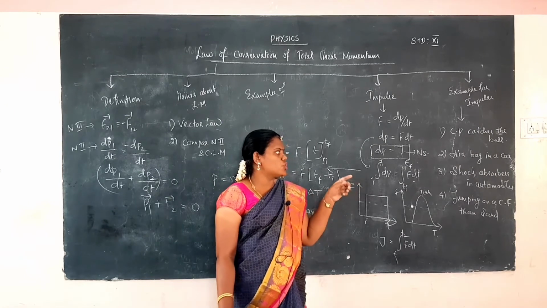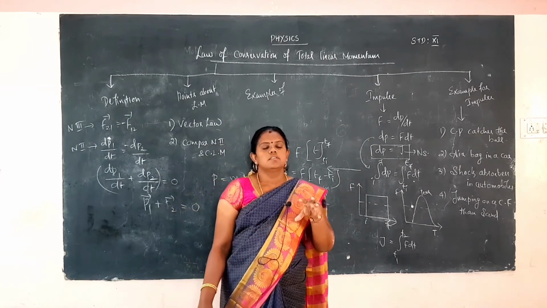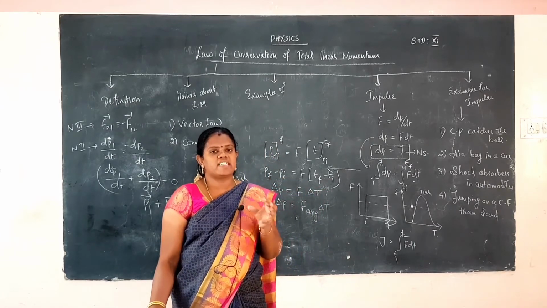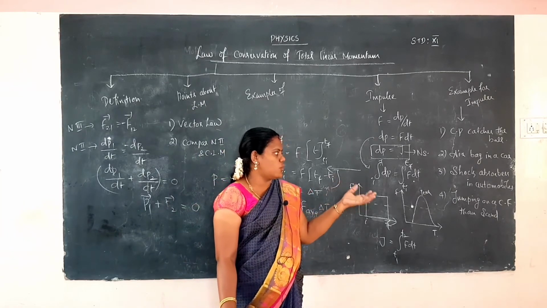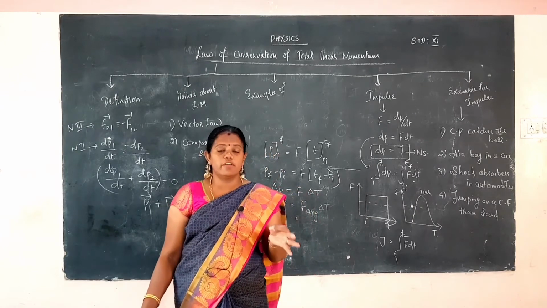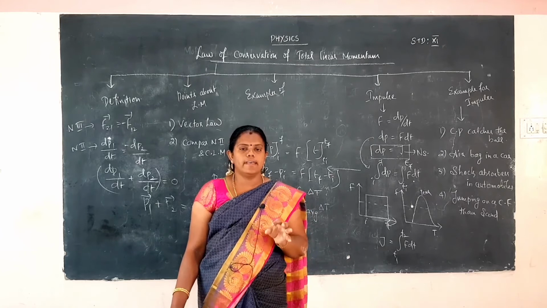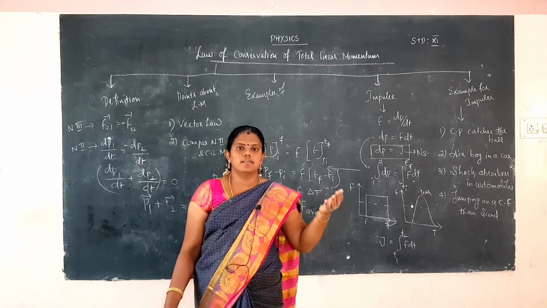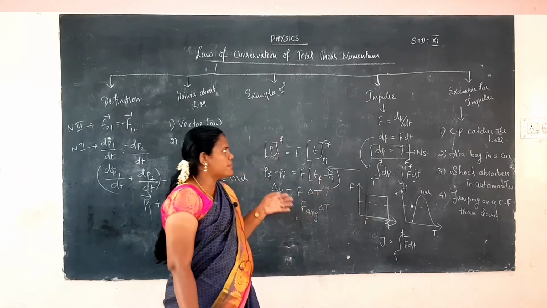And then the third one, shock absorbers in automobiles. The vibration created by an accident will be absorbed by the shock absorbers in automobiles. And jumping on the sand floor: on a cemented floor, definitely you will hurt your leg, compared to jumping on the sand floor. Okay, those are all the examples for impulse.